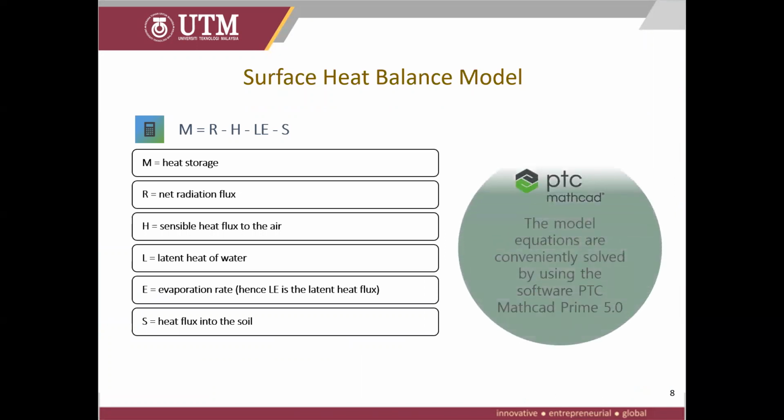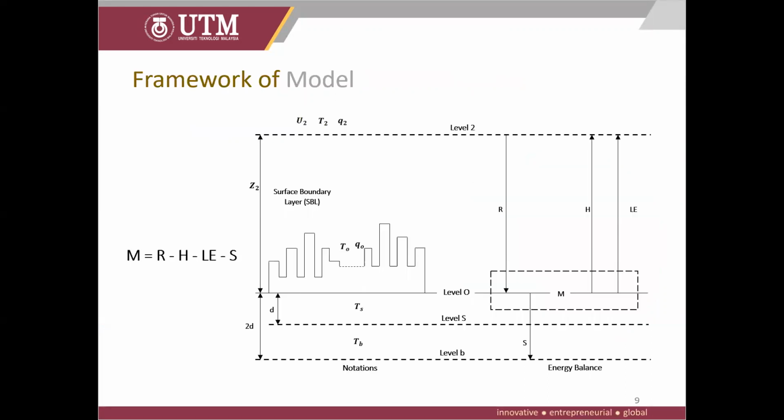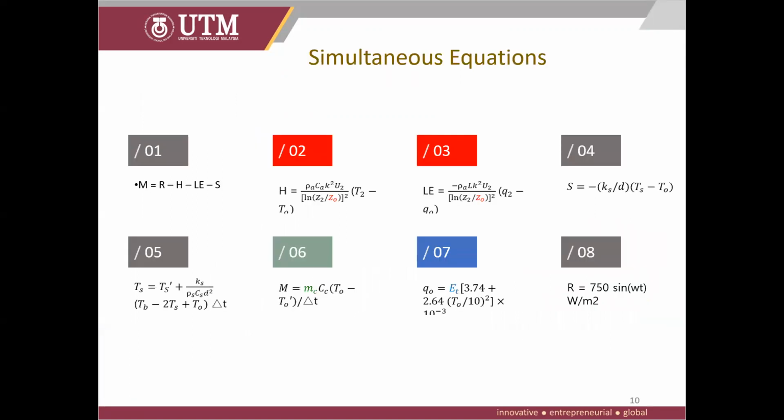Next, a surface heat balance model is applied to the urban atmosphere. The model is expected to predict the correct order of magnitude of the urban temperature excess. I will then be using PTC MathCAD to solve up to 8 simultaneous equations. This is the basic framework of the model, where the energy balance is made onto a plane on the Earth's surface. The assumption is now made that the building mass is reduced to a homogeneous plane, which has no volume but can store thermal energy.